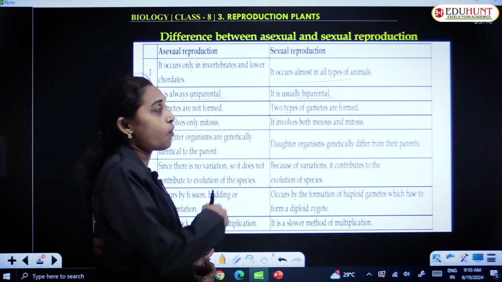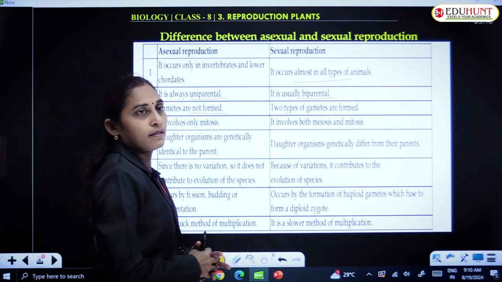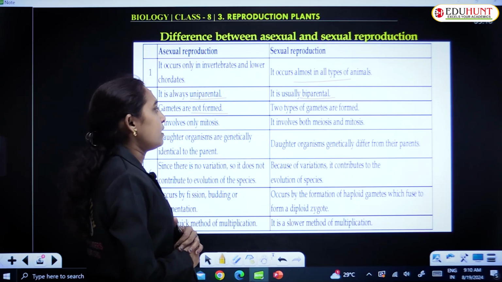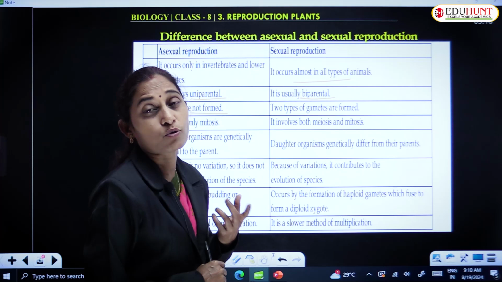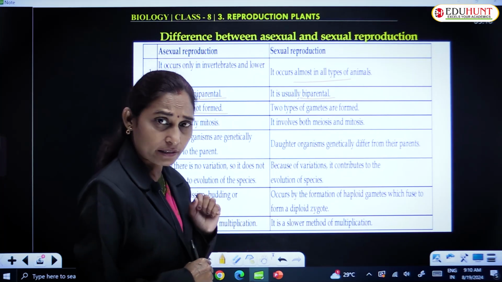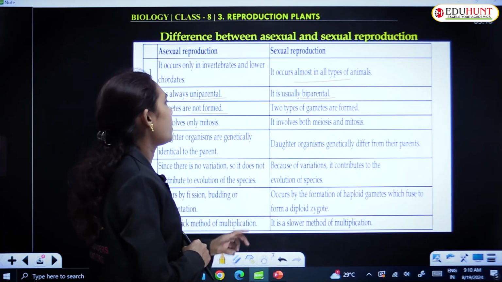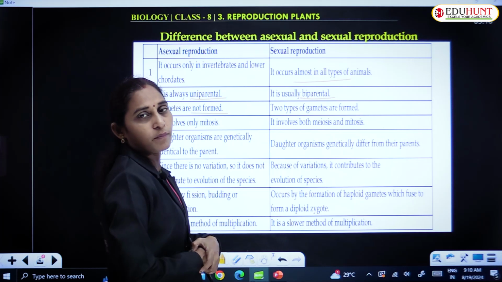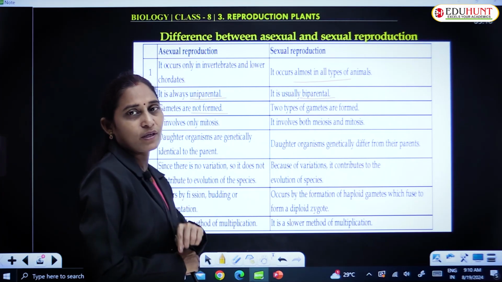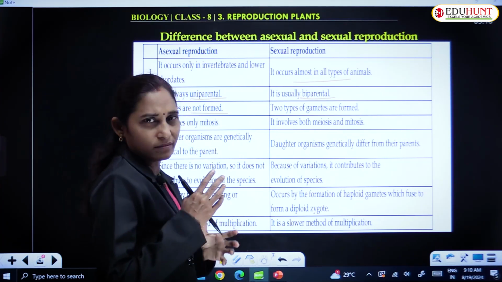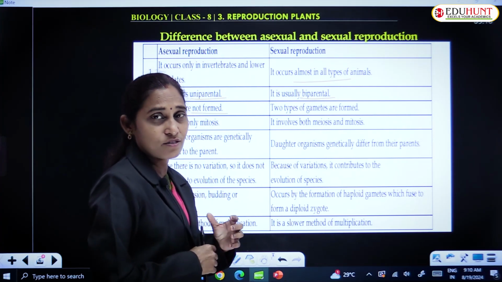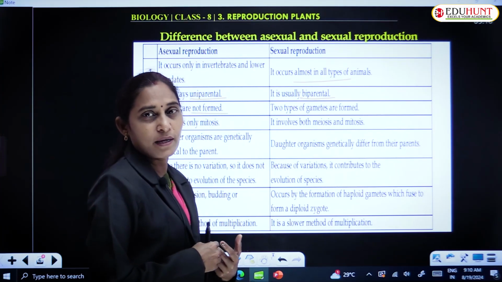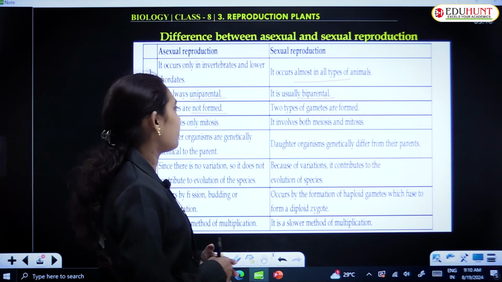Gametes are not formed in asexual reproduction. But what are the structures that are produced in asexual reproduction? Those are known as spores. They are not gametes, they are spores. In sexual reproduction, two types of gametes are formed, male and female gametes. In human beings or in animals, the male gamete is the sperm and the female gamete is the egg or ovum.